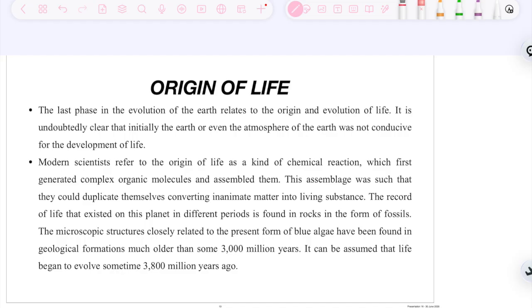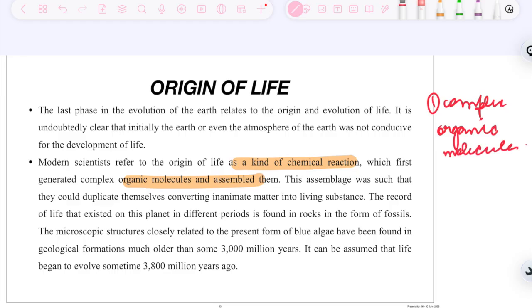Modern scientists refer to the origin of life as a kind of chemical reaction, which first generated complex organic molecules and assembled them. So in this chemical reaction, first they assembled the complex organic molecules. We know what organic and inorganic molecules are.